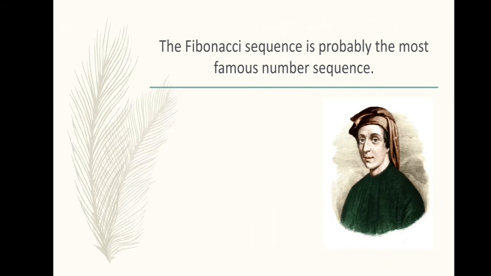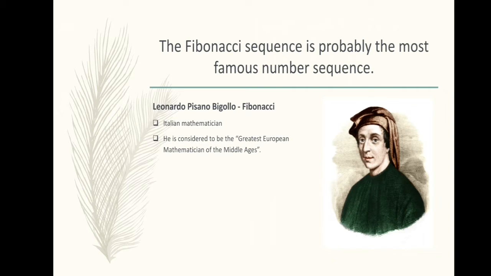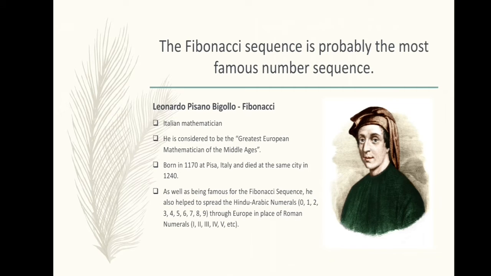So this guy is Leonardo Pisano Bigolo, also known as Fibonacci. He is an Italian mathematician. He is considered to be the greatest European mathematician of the Middle Ages, and he was born in 1170 in Pisa, Italy, and died in the same city in 1240. As well as being famous for the Fibonacci sequence, Fibonacci also helped to spread the Hindu-Arabic numerals, like what we are using today, through Europe in place of Roman numerals.